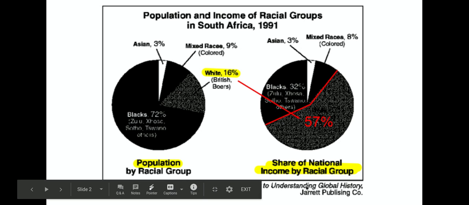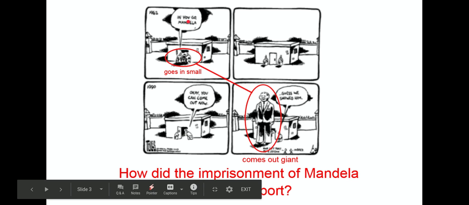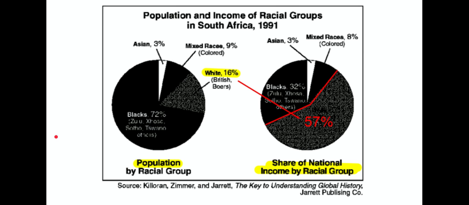Okay. Understanding Global History, Jarrett Publishing Company. We could see here that this is like a textbook company that produced this. Okay. Some important things to note as we're looking at this picture here. Okay. We're looking at the population and the income of racial groups in South Africa. We have pie charts here.